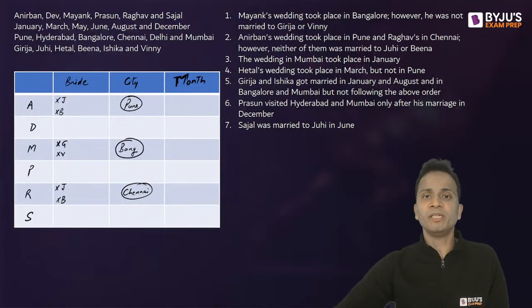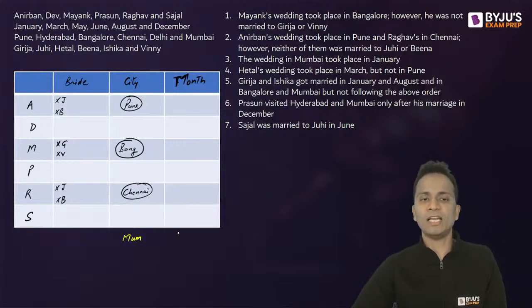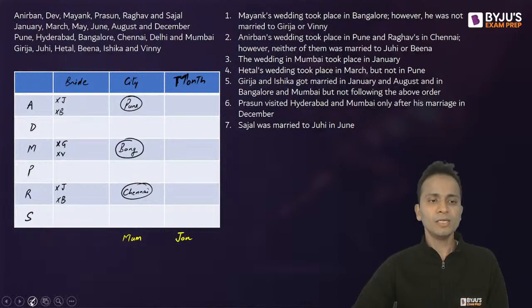Now the third statement, the wedding in Mumbai took place in month January. So Mumbai will be associated with January. Now since I don't have Mumbai city as well as January month inside the table, I'll write this information at the bottom of the table. So Mumbai will be associated with January. Now next statement, statement number 4.